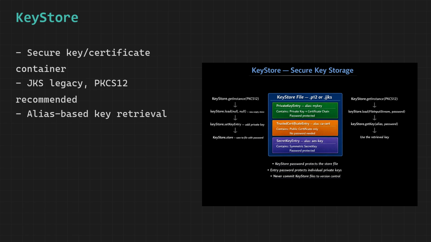There are three types of entries: A private key entry stores a private key together with its certificate chain, the chain of certificates proving who issued the certificate. A trusted certificate entry stores a public certificate, used for TLS to verify the identity of servers you connect to. A secret key entry stores a symmetric key like an AES key.